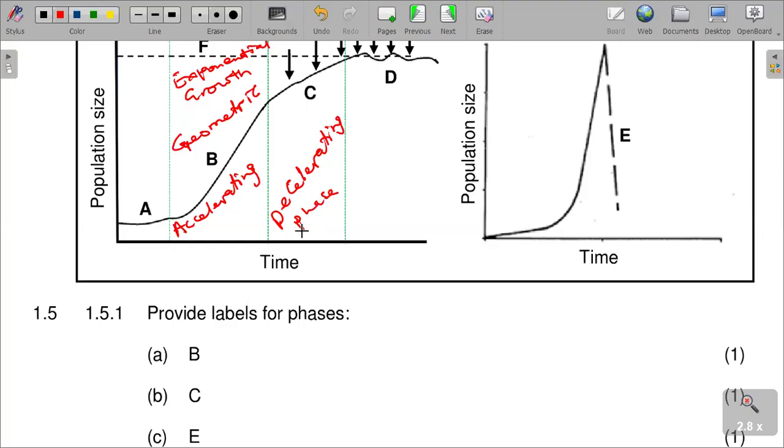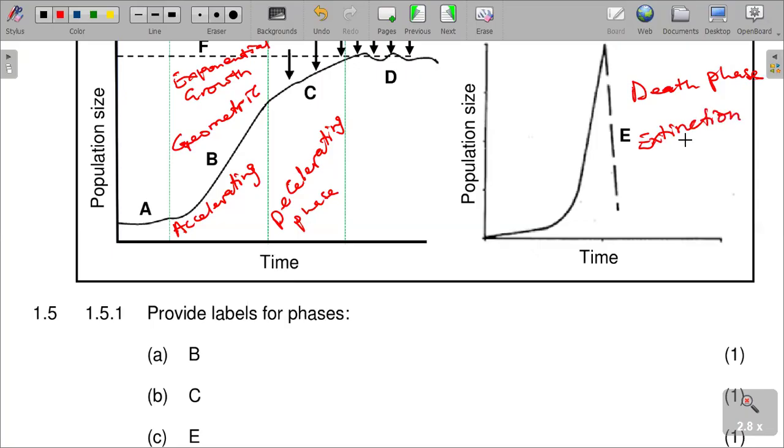Then E, which is that side. You can see this is a sharp decline in E. That can be given as the death phase. You can see there was a growth there, and then it fell sharply down like that, and then we call this a death phase. We can also maybe call it extinction phase.